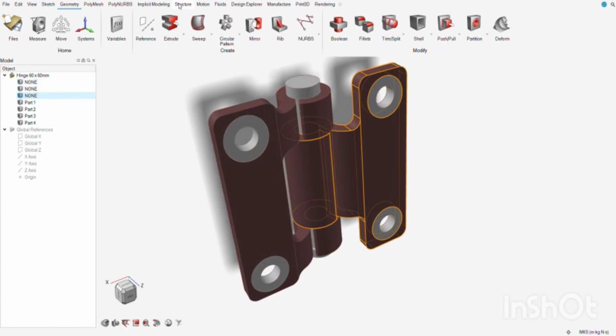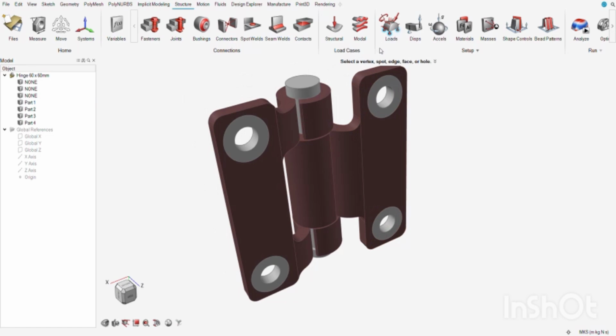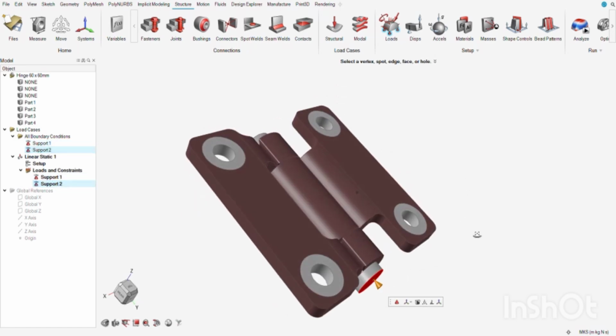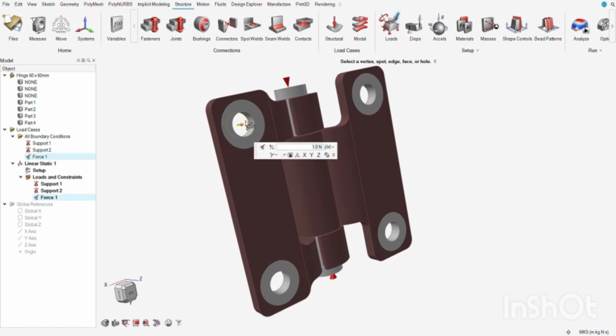After that, we'll go to the structure tab and here we will choose the load options and we'll apply load to the top and the bottom surfaces. And after that we'll choose the force and we'll apply the force to the bolts.